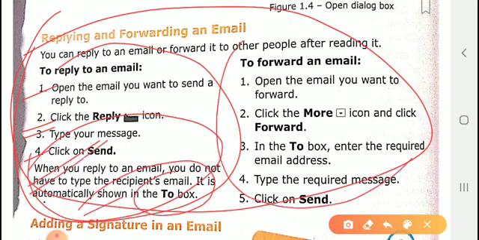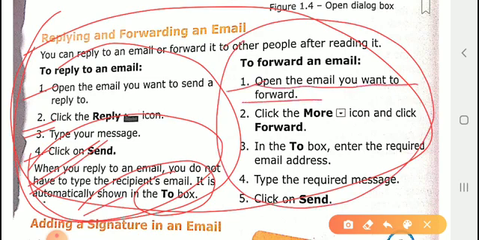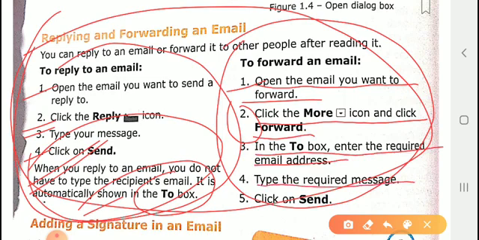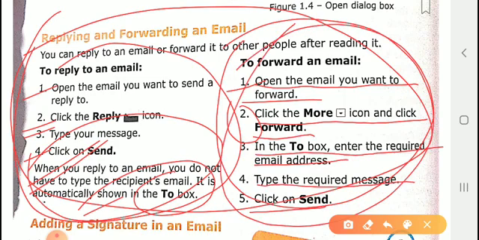Okay, to forward an email, the first step is to open the email you want to forward. The second step is to click the more icon and click forward. Third, in the To box enter the required email address, and fourth, type the required message and click on send. These steps you have to follow. Then after that.